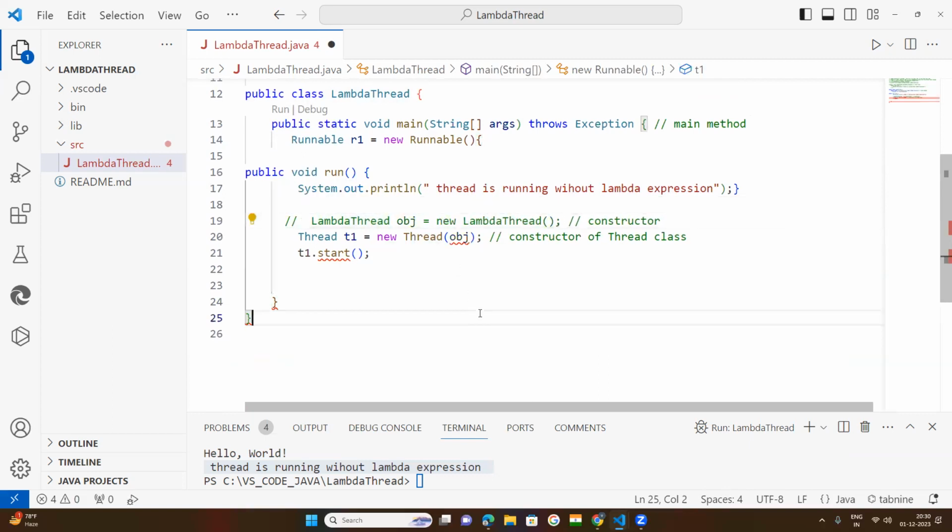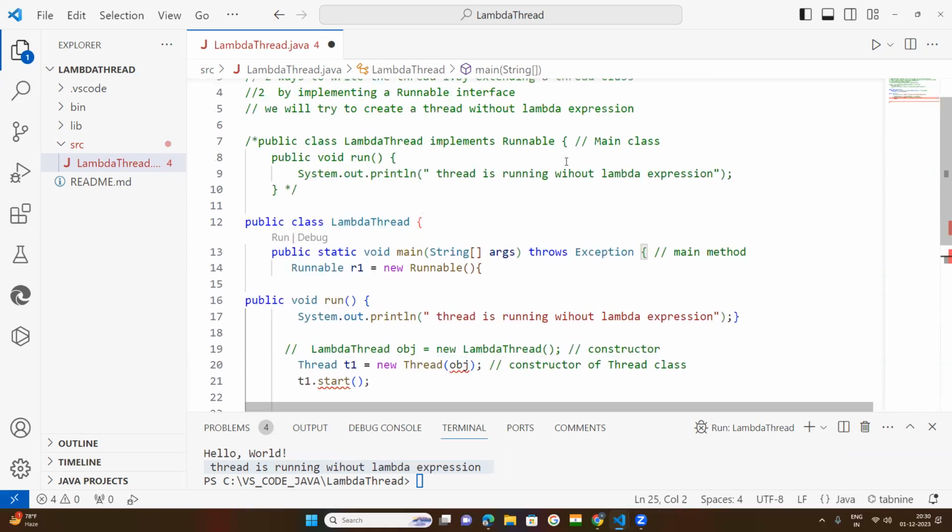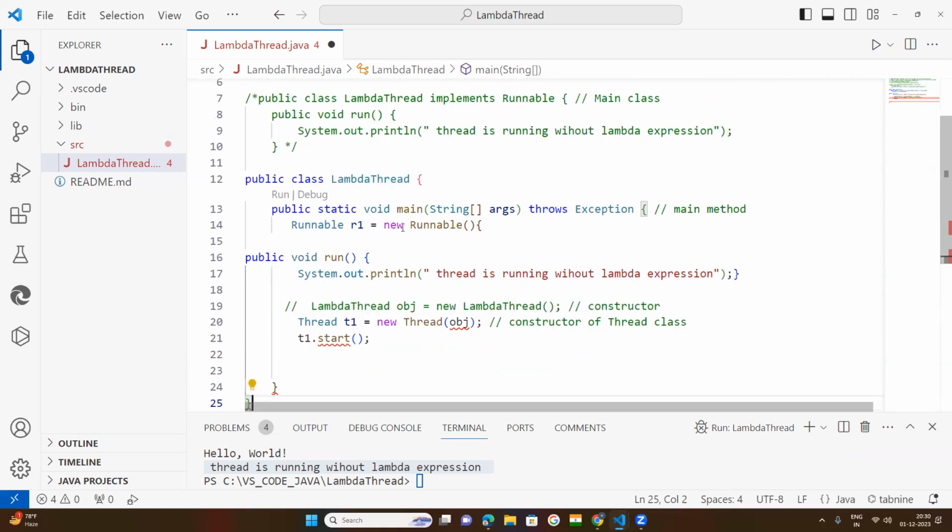Now what happened? These two lines of implementation we have removed, just the class and main method. Under the main method, I have created the object for the Runnable interface. Within this, the run method is created, the statement is kept, and it is closed.